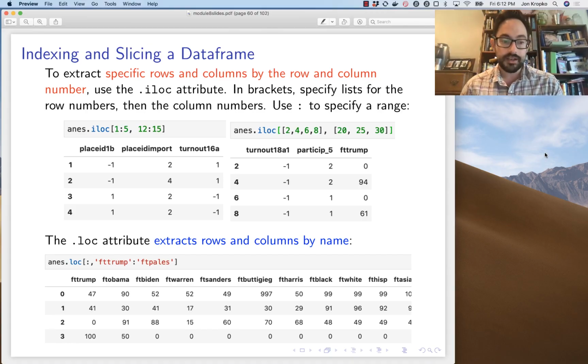So in this case, instead of iloc, you use loc, just .loc. So if you type a colon in the first spot within those brackets, that means give me all the rows, and then comma, and then give me all the columns beginning with ft_trump and going through ft_pales, which is the feeling thermometer for the state of Palestine. This is a really interesting data set, and they asked people, how do you feel about this country and that country? So yeah, loc for referring to specific names, iloc for numbers.